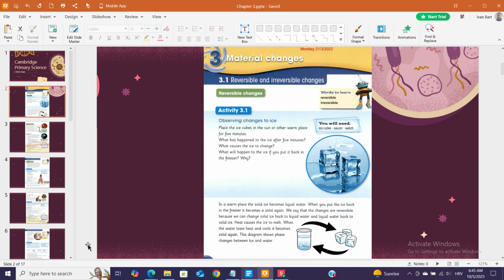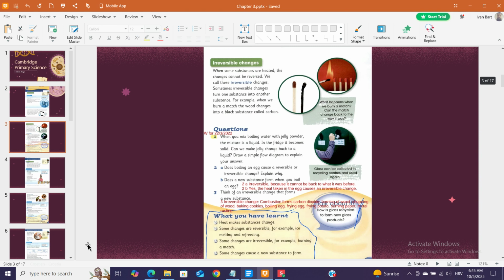Irreversible changes. When some substances are heated, the changes cannot be reversed. We call these irreversible changes. Sometimes irreversible changes turn one substance into another substance. For example, when we burn a match, the wood changes into a black substance called carbon. What happens when we burn a match? Can the match change back to the way it was?